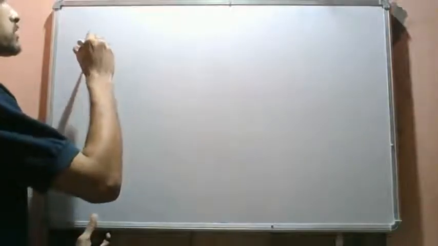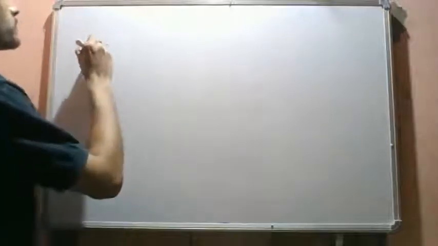This is a question from GATE 2016. We have a disc like this, and we have a circular curved track like this. So we have a circular curved track and a disc like this. This is the center of mass.